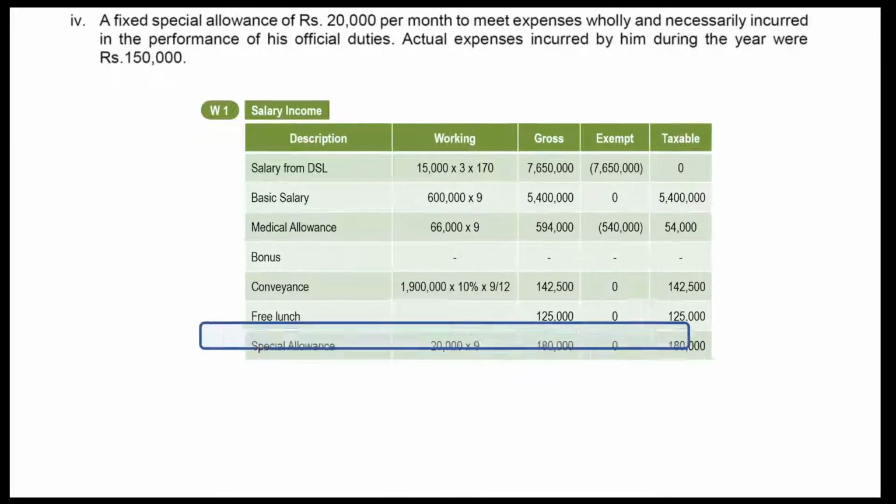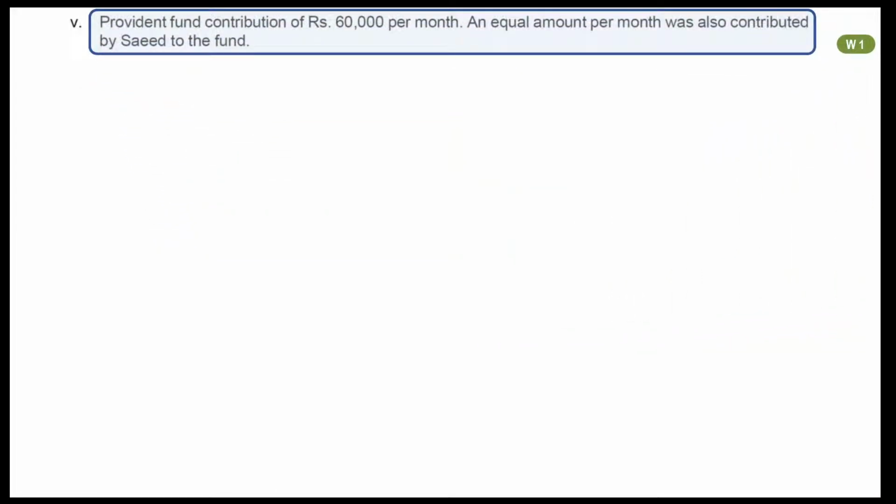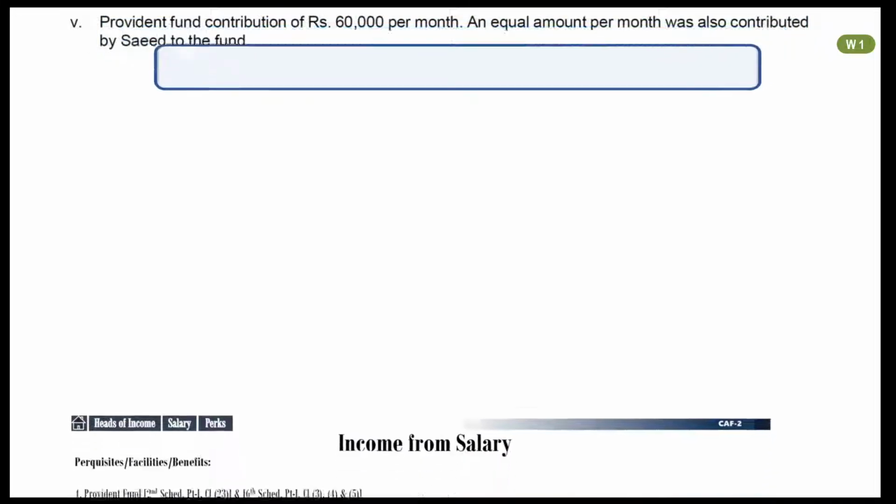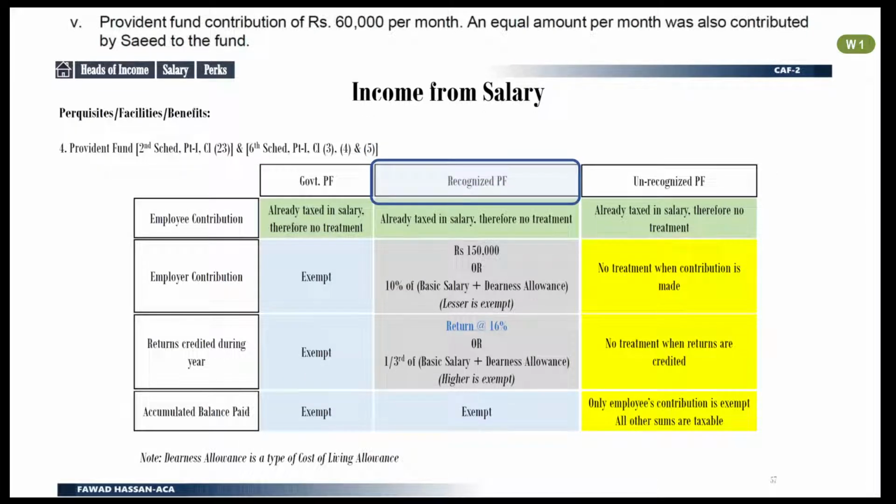Next information is about Provident Fund contribution of rupees 60,000 per month. Contribution has been made by both employer and employee. Recall notes slide. The question is silent on whether Provident Fund is recognized or unrecognized. We will take our assumption which should be beneficial for the taxpayer. Better assumption is recognized Provident Fund. For employee contribution, no treatment will be done as this amount is already included in salary income and is included in taxable income. However, employer's contribution has to be dealt with.